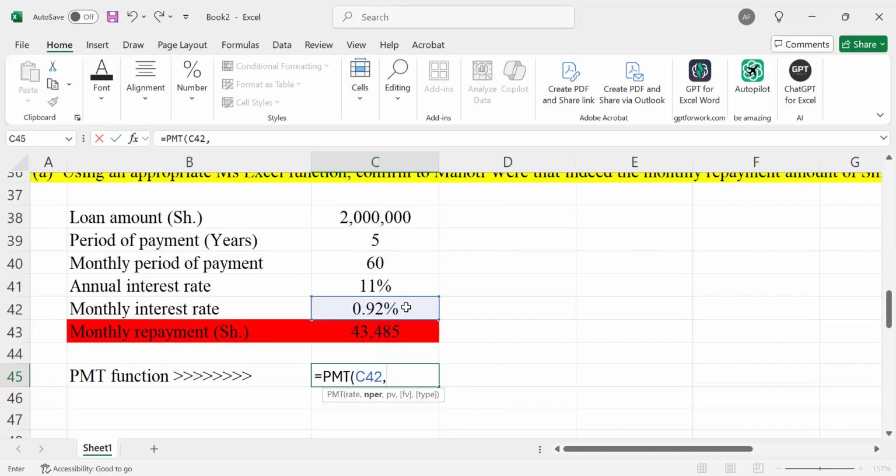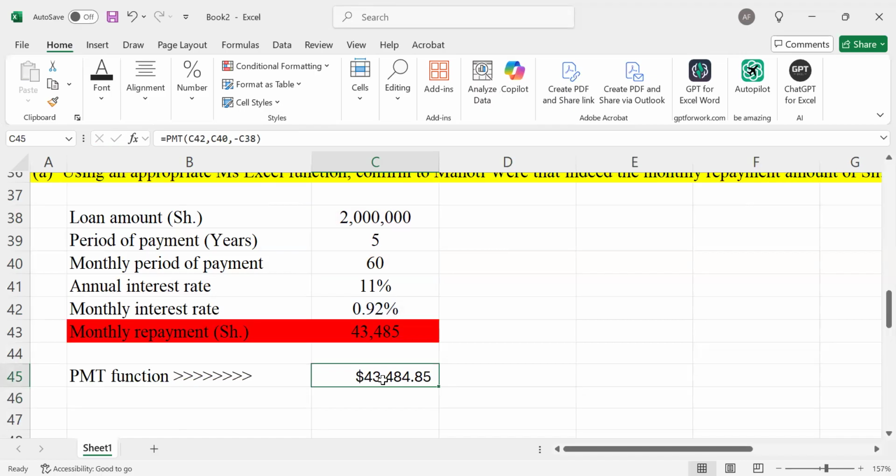Comma, the number of periods. What period are we selecting? The annual, in this case, the monthly period. Comma. In this case, we have the present value of the loan. So whatever I'm having today, it is the 2 million here, which in this case we must put a negative sign before. So once we have that, what else do we need to do? Is to just click Enter.